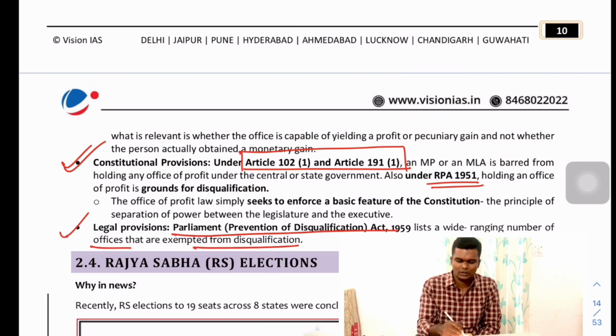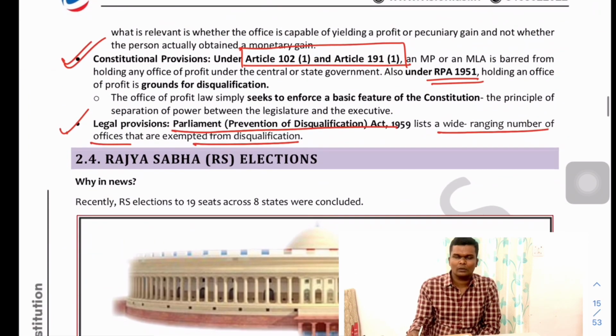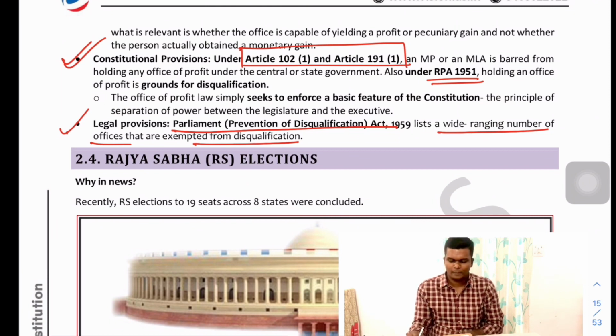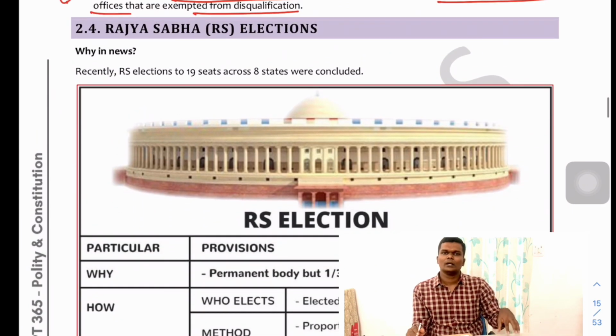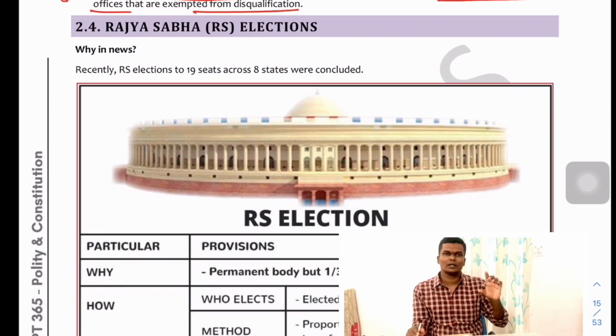So the constitutional provisions related to this are Article 102 and Article 191 and the RP Act 1951. It has barred any person who is holding any other office of profit, who should be disqualified on this basis. Fine. So it has told that he or she should be disqualified, but it has not told what is an office of profit. That is the issue here repeatedly being discussed.